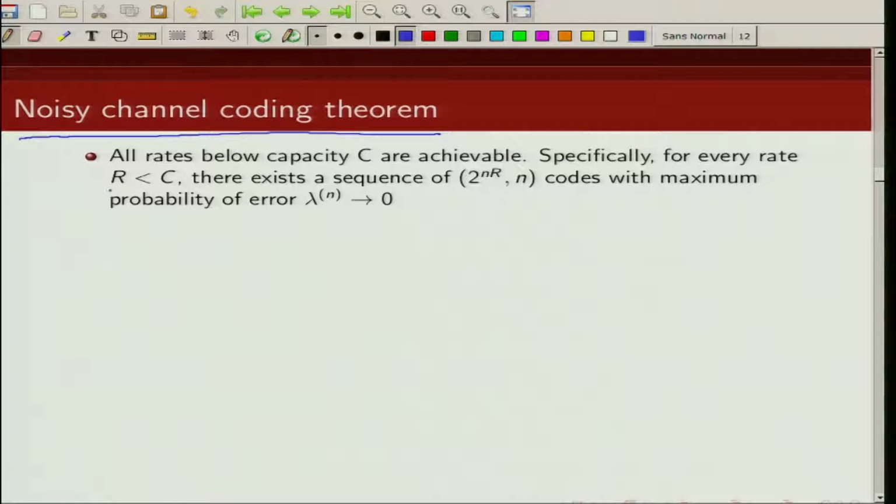Specifically, for every rate which is less than capacity, there exists a code of these parameters such that the maximal error probability goes to 0. Now we are going to prove the achievability part of this theorem first. First we are going to show that the average probability of error goes to 0 as n becomes large, and then we will show that if the average probability of error goes to 0, then the maximal probability of error is also bounded and it also goes to 0.